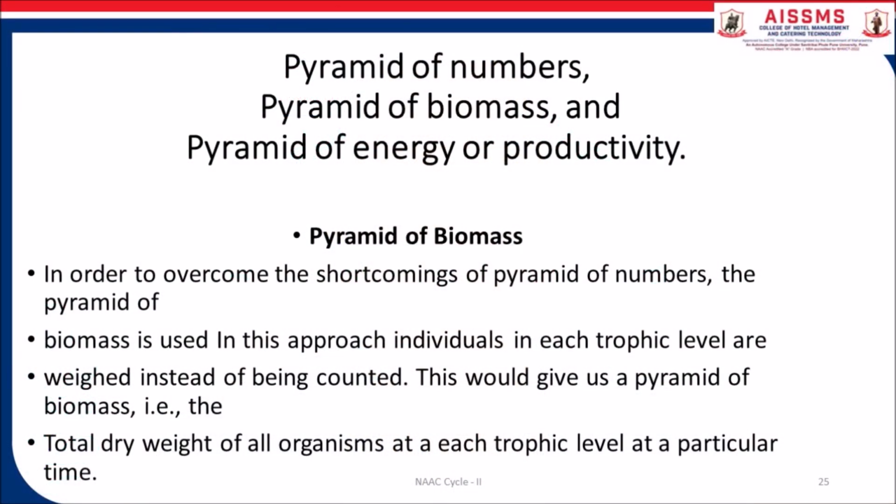Flow of energy through the food chain is in a predictable way. Energy enters at the base of the food chain with the primary producers and then moves up the food chain to higher trophic levels. The transfer of energy from one trophic level to the next is not efficient.